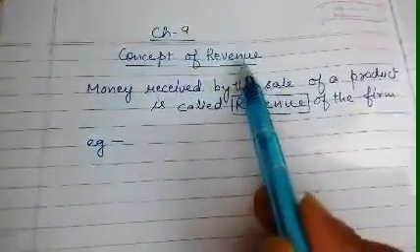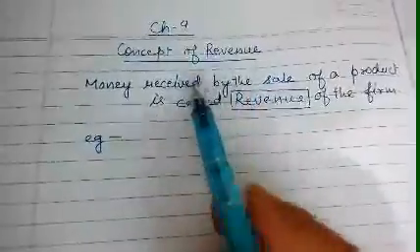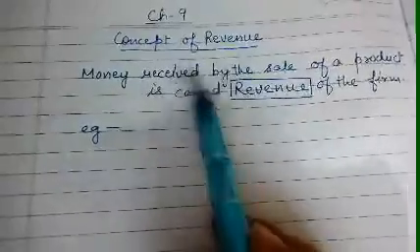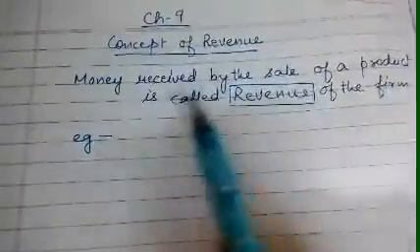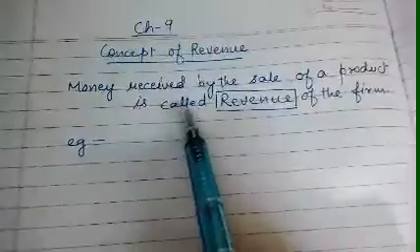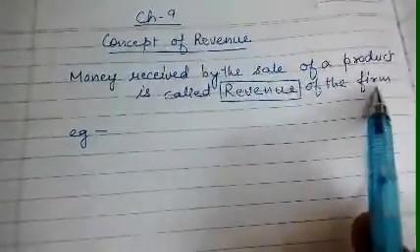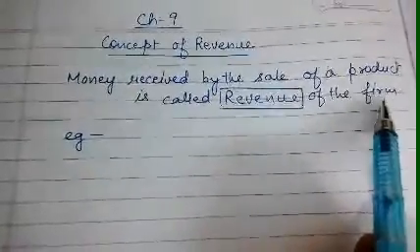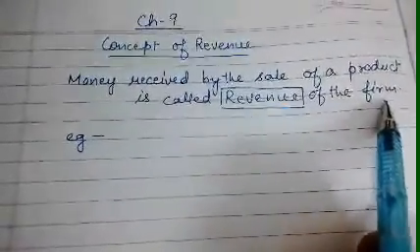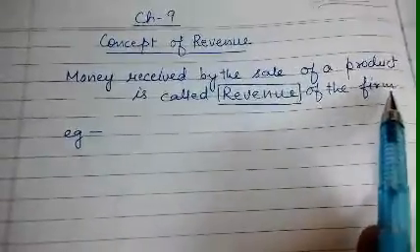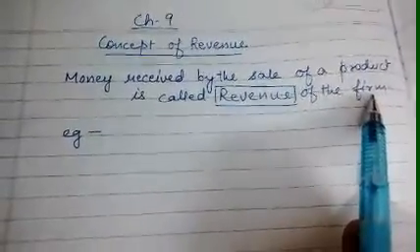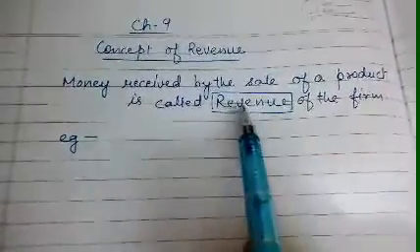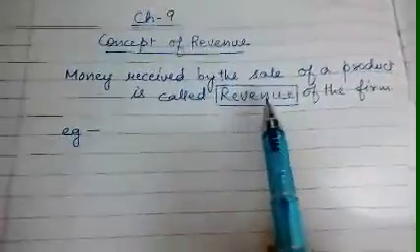So first of all, we are going to know what is the meaning of revenue. Revenue is considered as the money received by the sale of a product of a firm. That means whenever a firm is producing anything, whatever products are sold in the market, and in turn whatever money is received by the firm is considered as the revenue received by the firm.